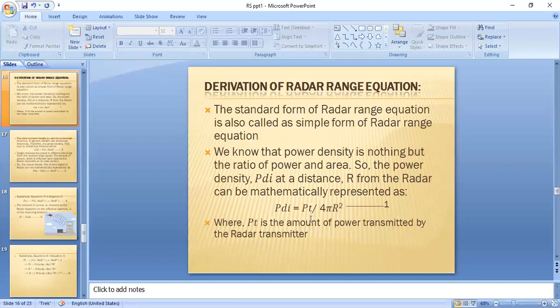PT is the amount of power transmitted by the radar transmitter, PDI is the power density, and R is the distance from the radar. So PDI is equal to PT by 4 pi R square. This is the power density, which is the ratio of power to area. Here PT is the power transmitted by the radar transmitter, and 4 pi R square is the area.